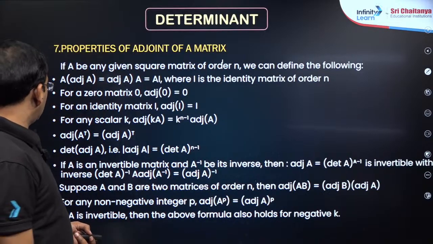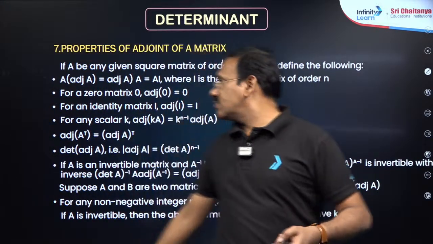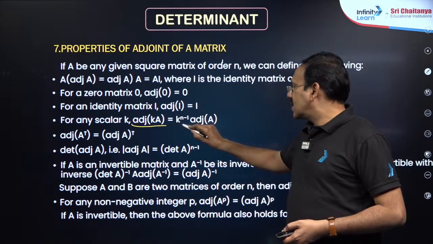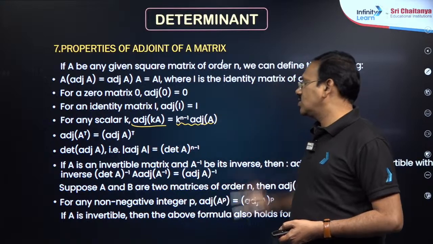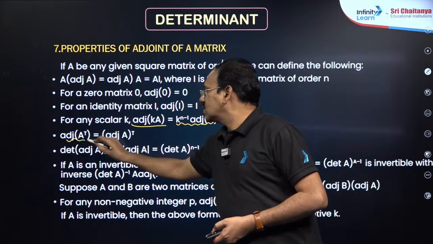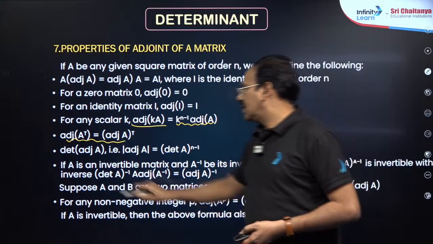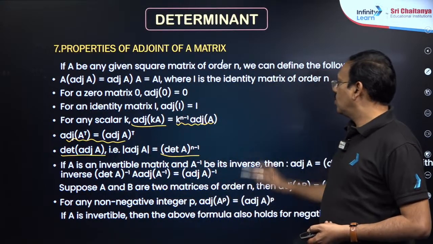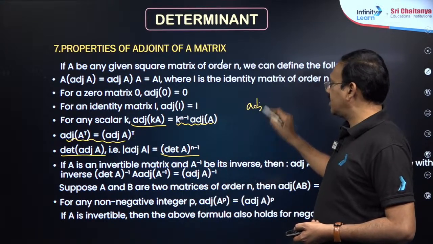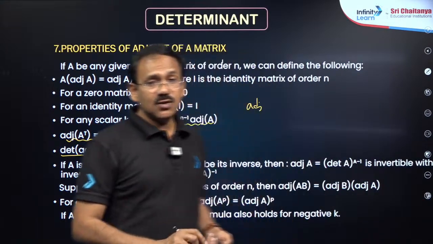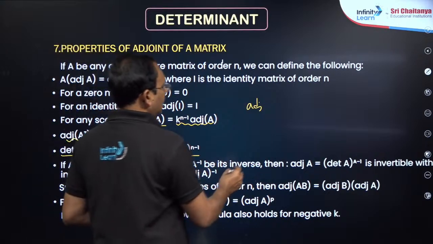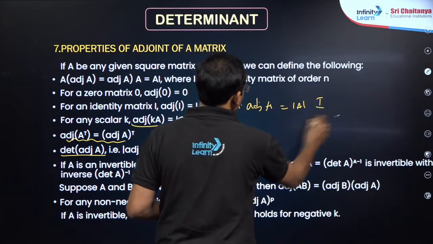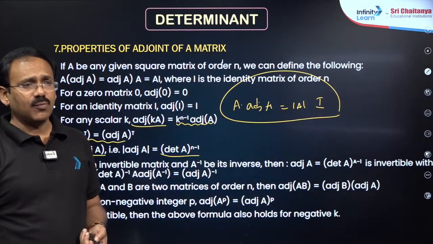So most important is this, my dear friends. Adjoint of Ka is k power n minus 1 into adjoint A. Adjoint of A transpose is adjoint A whole transpose. Det of adjoint A is det A to the power of n minus 1. Moreover, adjoint A inverse is equal to adjoint A, I mean to say, otherwise you can write A into adjoint A is det A into I. This result gives many formulae, dear students.